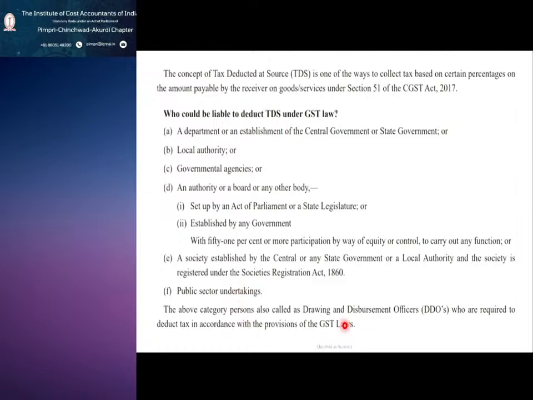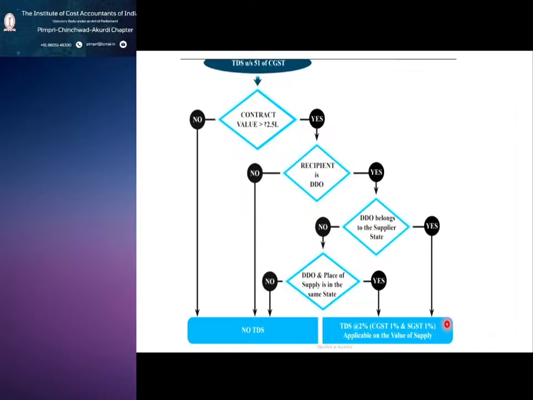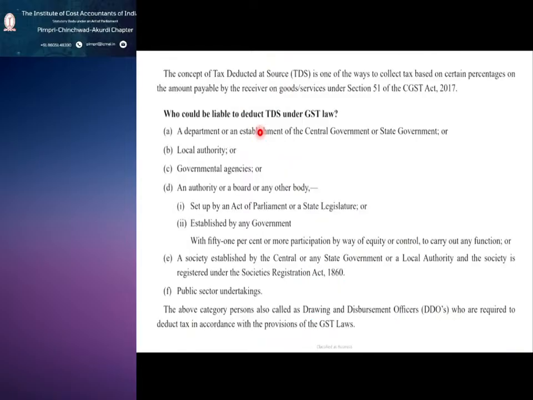So this is the new term you might not have come across. They are called DDOs. So the above category of persons are called DDO, drawing and disbursement officers.